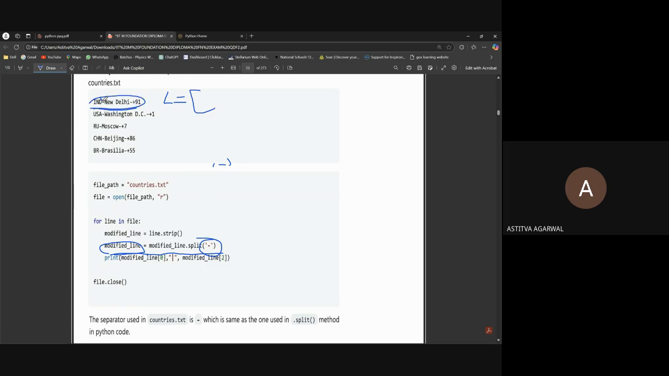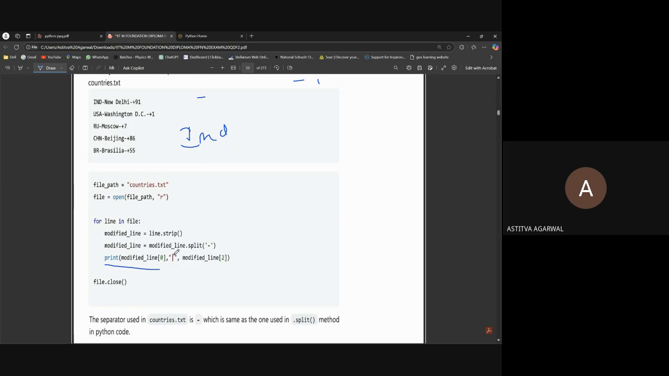So it will create an element IND, then a new element New Delhi, and then +91. So it will be a list made by splitting by the hyphen. Now what we have to do in the question is print modified_line[0]. See, what is at the 0th index? IND, because it is the first element and it is at the 0th index.